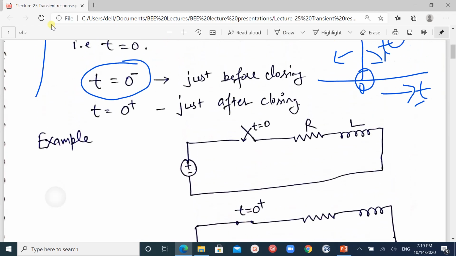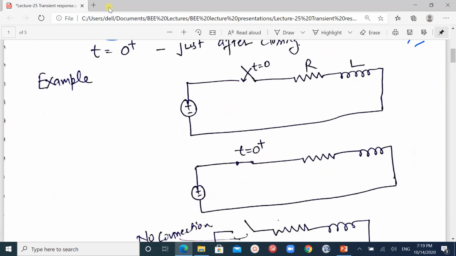Here are two important terms: t is equal to 0 minus, that is just before closing, and t is equal to 0 plus, just after closing. In this graph I have explained what that means. As shown in the example, we have R and L connected with each other, a voltage source, and a switch.